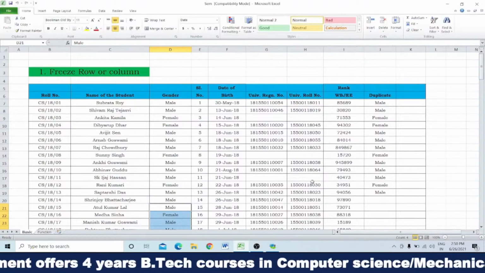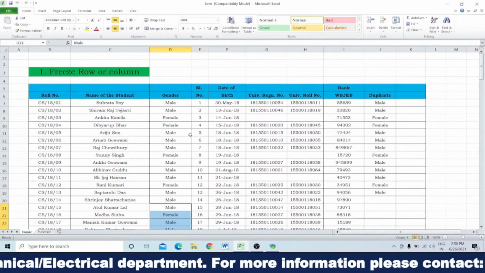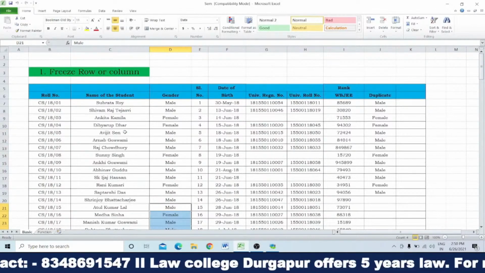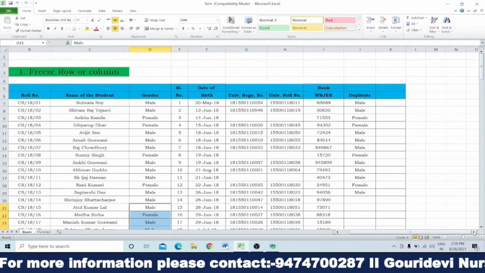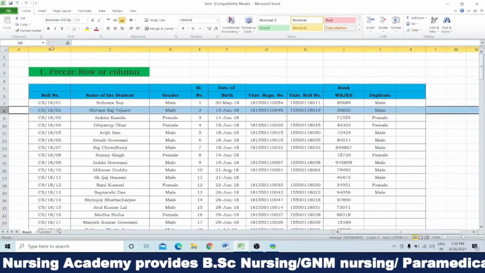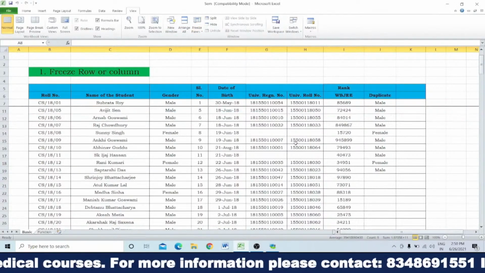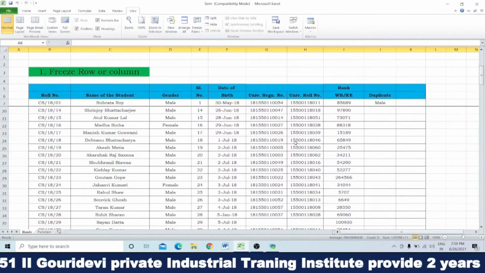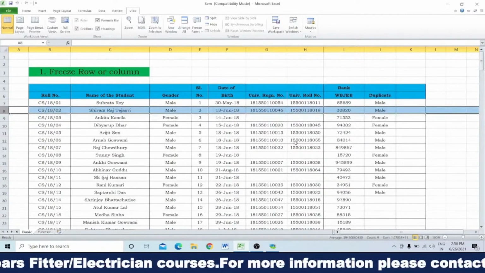So if we want to fix some rows or some columns, then we have to use the freeze function. Like you can see, when I am scrolling down, all the rows are moving upward, or if I move to the right-hand side, all the columns are moving. Now if I freeze this, then what happens? See, when I scroll down, up to row number 6 it is fixed and the remaining rows move upward.